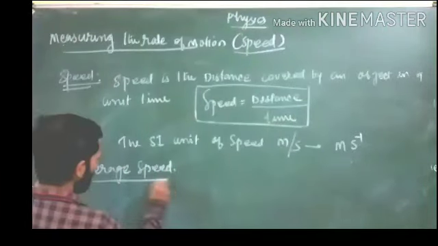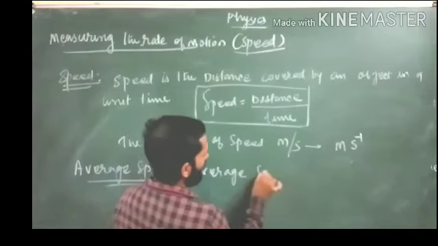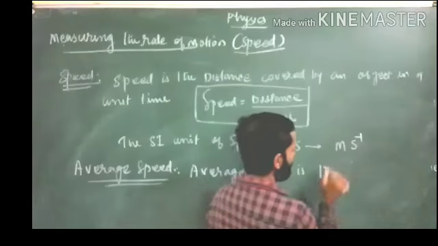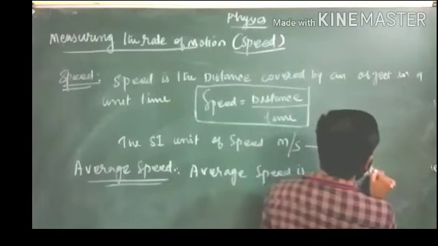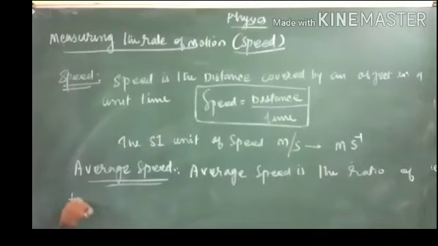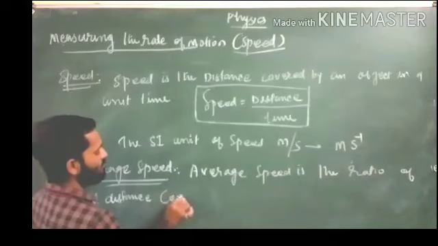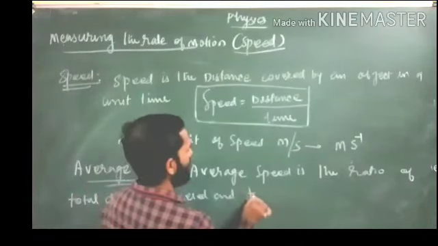So average speed is the ratio of total distance covered and total time taken.